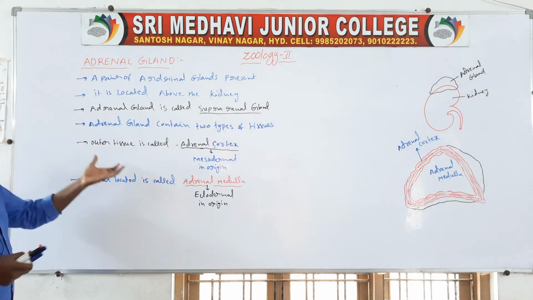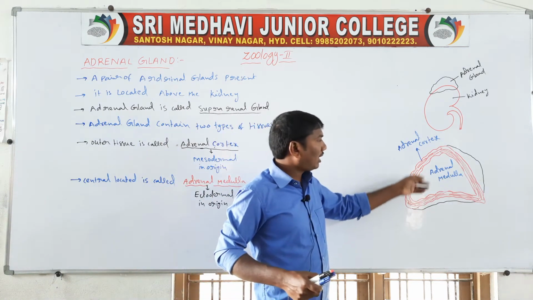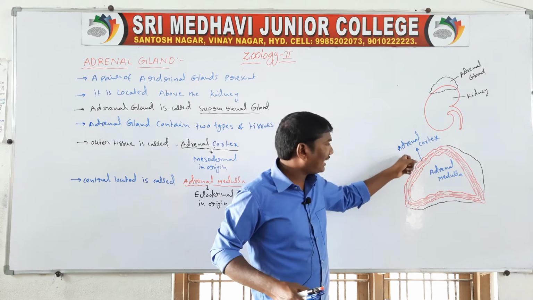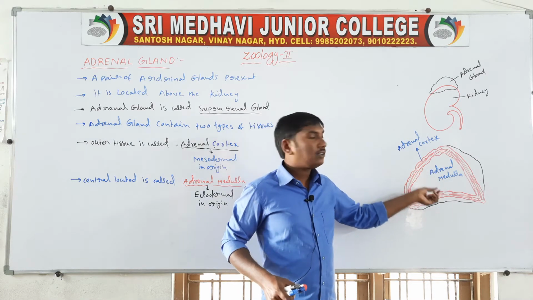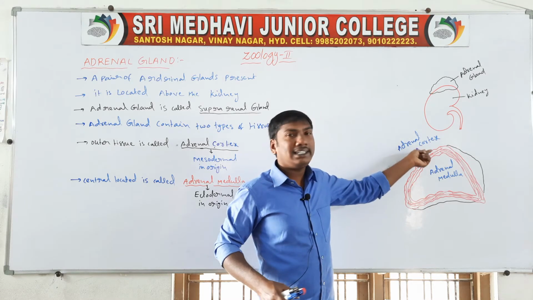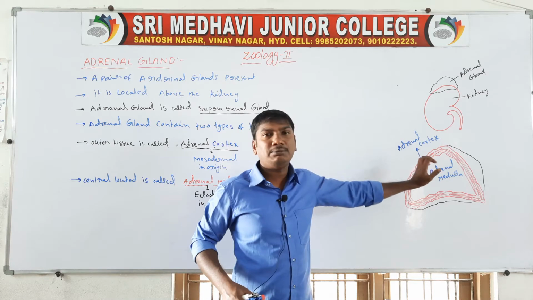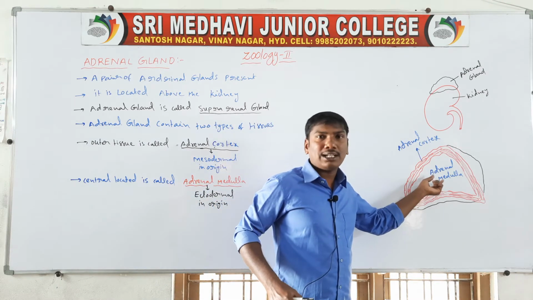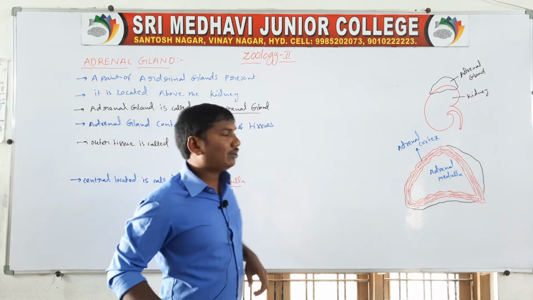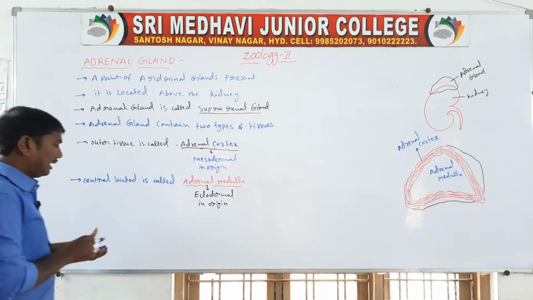So the adrenal gland contains two types of tissues. The outermost tissue is called the adrenal cortex, and the centrally located tissue is called the adrenal medulla. The outer adrenal cortex is mesodermal in origin, and the centrally located adrenal medulla is ectodermal in origin.